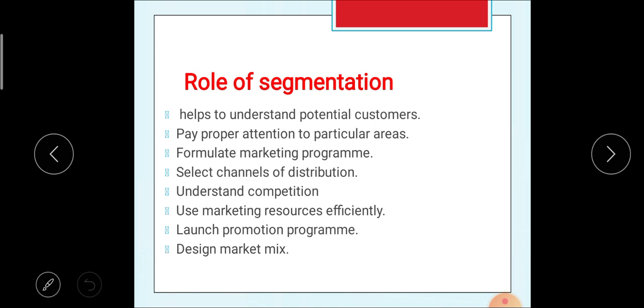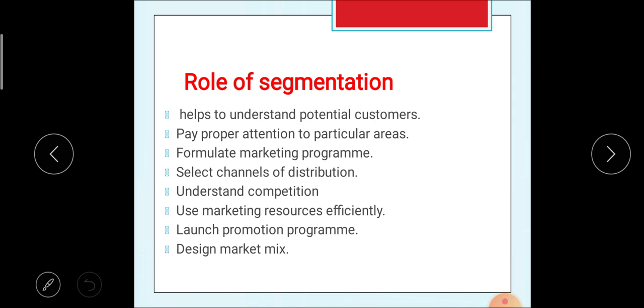Next role is to understand the competition. Because of the division of the market into different segments, the firm can understand the competition level in the market. Then, use marketing resources efficiently. That means whatever marketing resources are available, the firm or producer can use them effectively. Then, launch the promotion program. The producer or firm gets a target group of customers, so it is easy to launch the promotional program to a particular group or segment.